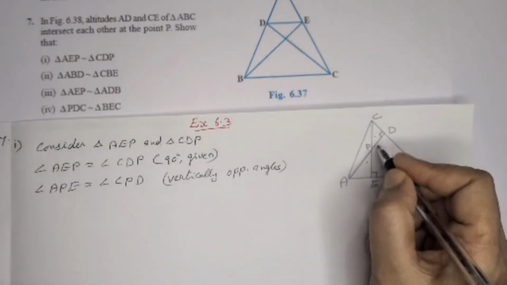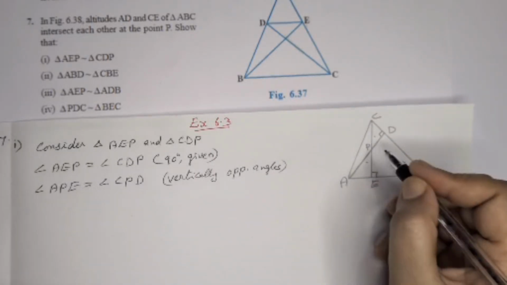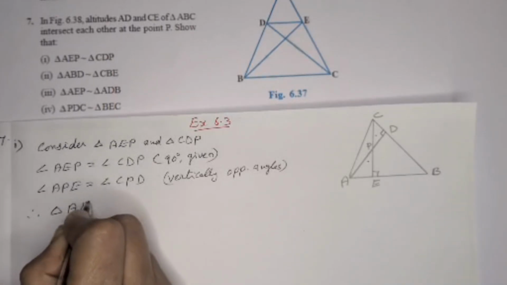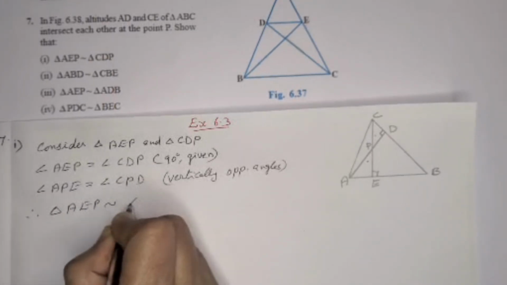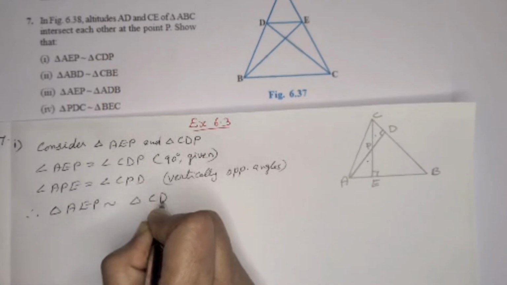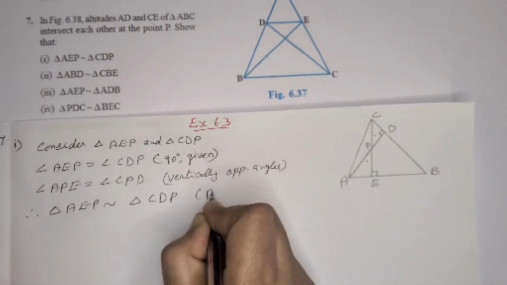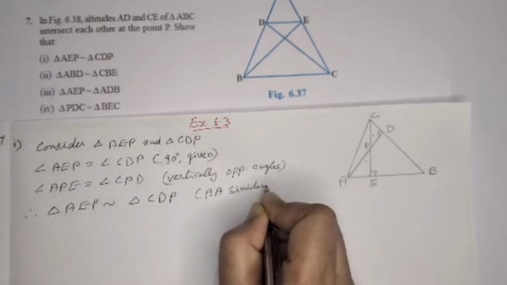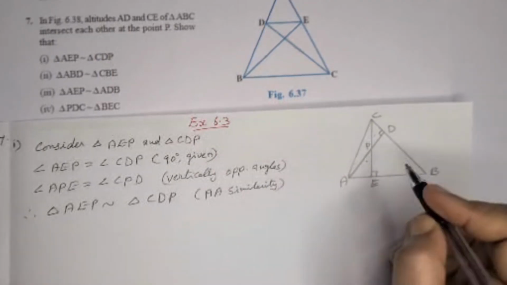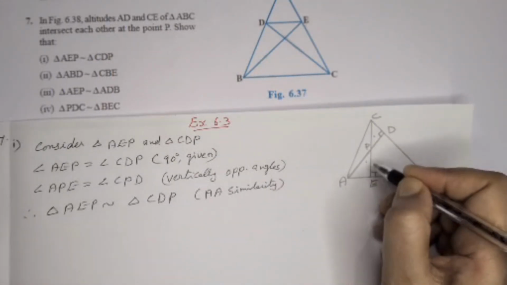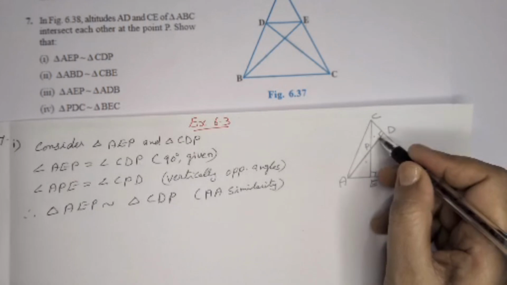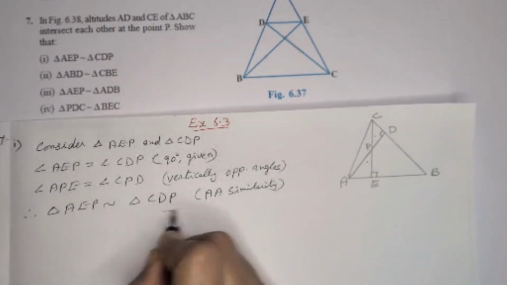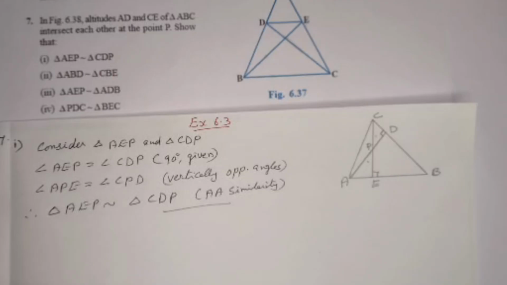So we can write these two triangles are similar using AA similarity. Therefore, triangle AEP is similar to triangle CDP by AA similarity. Two angles are equal. These two are 90 degrees and these are vertically opposite angles. So by AA similarity, we can prove the first part.